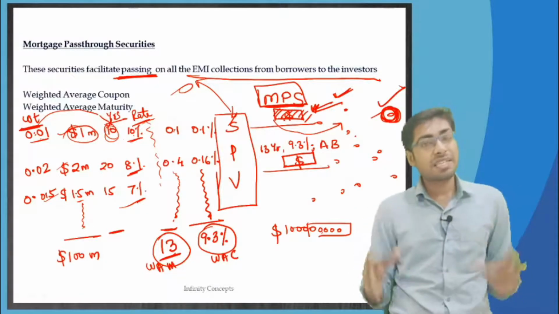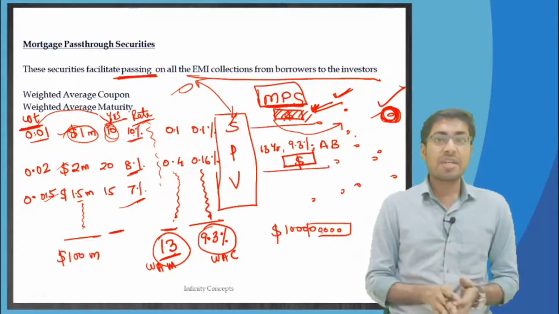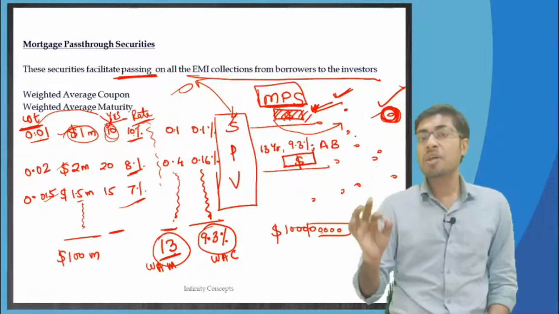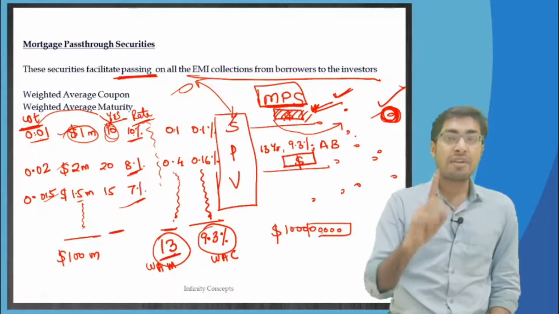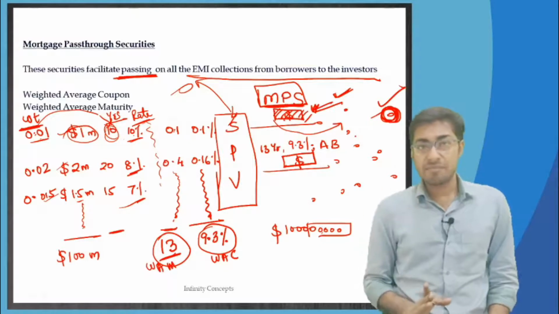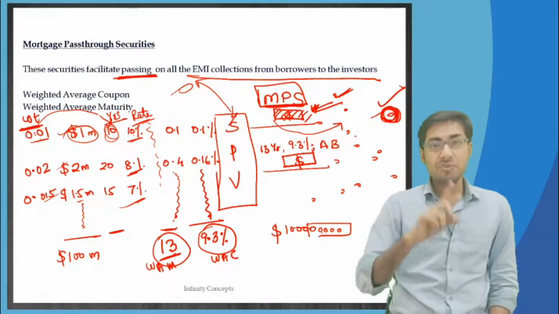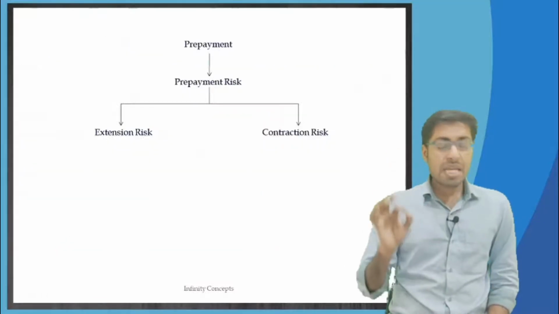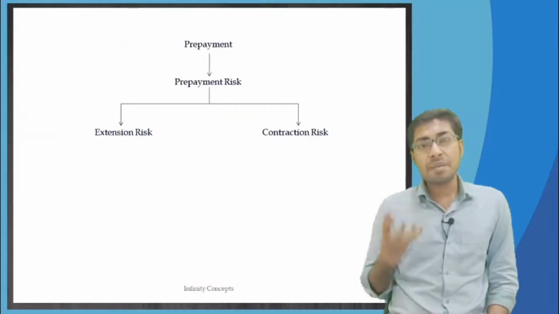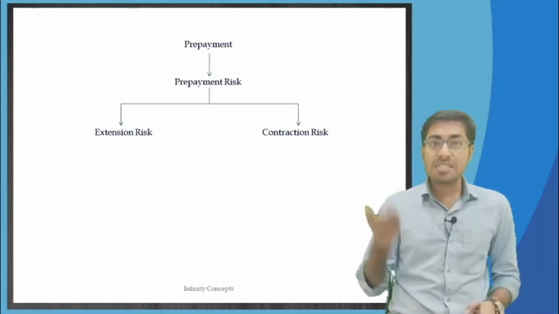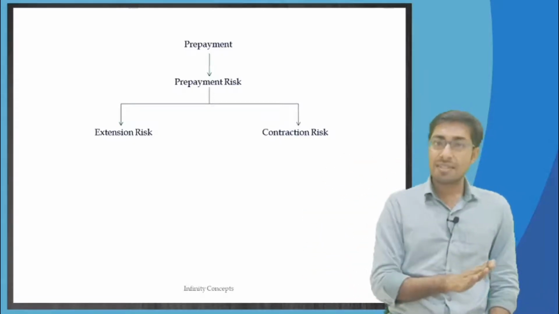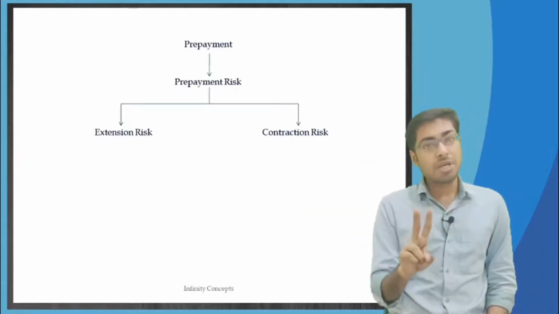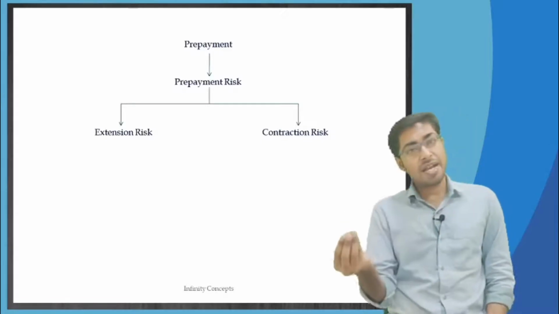This is how you will be writing it, these are amortizing bonds, and this is what mortgage pass through securities are. In mortgage pass through securities, remember, you are going to get a weighted average coupon and weighted average maturity, correct. We will move to the next concept, very important, looking at prepayments. What are prepayments and how do they result in prepayment risk? Prepayment risks are of two types, extension risk and contraction risk.